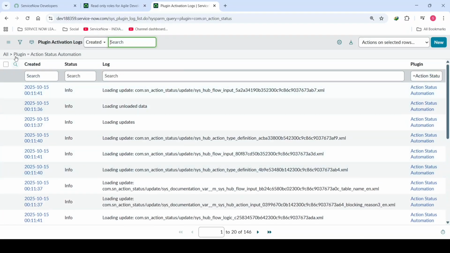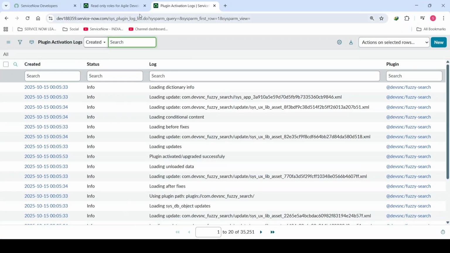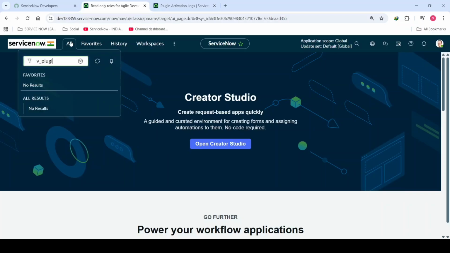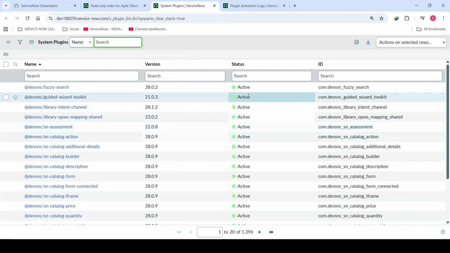Okay, let's go back, click on all. I'll again go with the plugins, click on filter navigator, v underscore plugin dot list. Right now we have seen how to activate the inactive plugin.